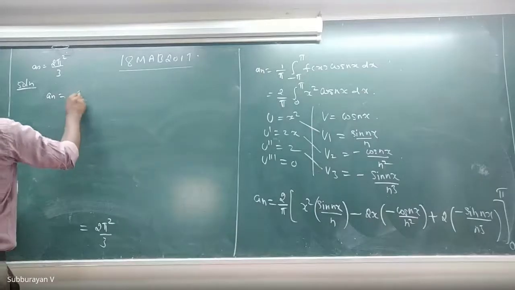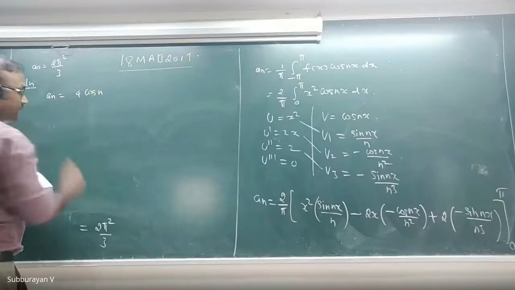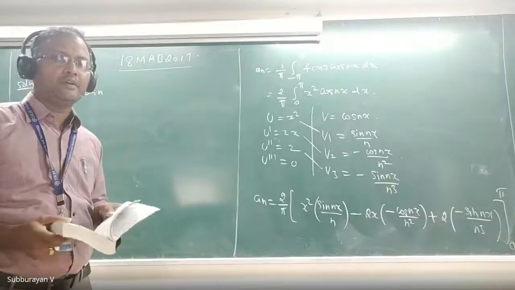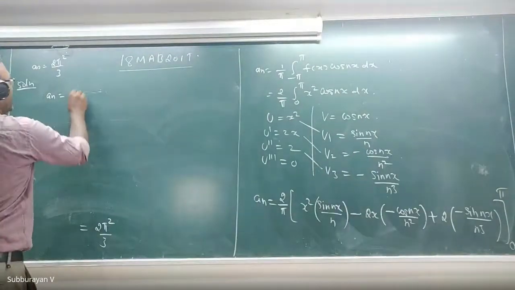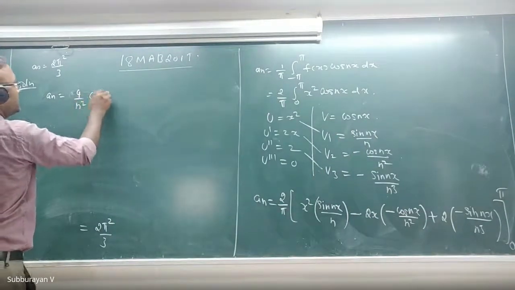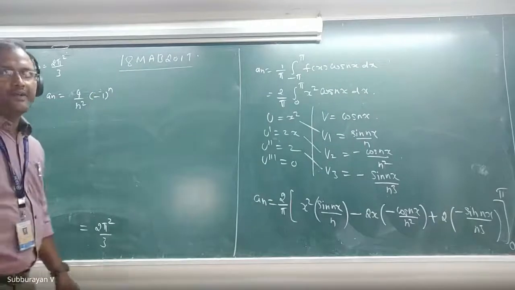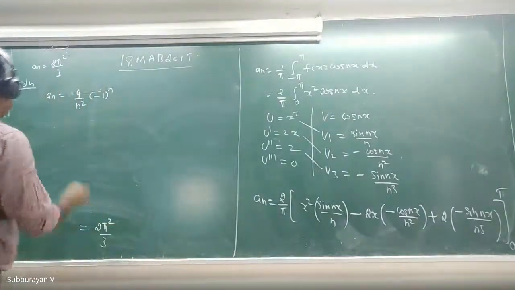So 4 cos nx by n square. Remember, sir, 4 by n square, only 4 by n square into minus 1 raised to n. Very good. Okay. See, this is 4 by n square into minus 1 raised to the power n. Okay. Fine. Now come to bn.